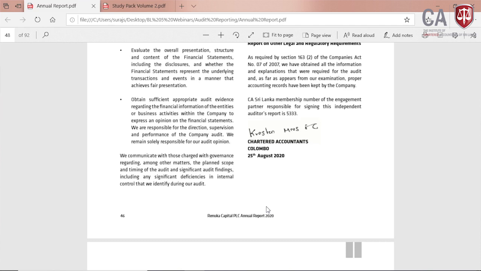Number 1, title. Number 2, addressee. Number 3, opinion paragraph. Number 4, basis for opinion. Number 5, key audit matters. Number 6, other information. Number 7, responsibility for the financial statements. Number 8, auditor's responsibility. Number 9, other reporting requirements. Number 10, membership number. Number 11, signature. Number 12, address. Number 13, date.